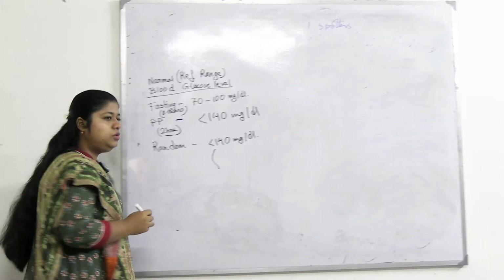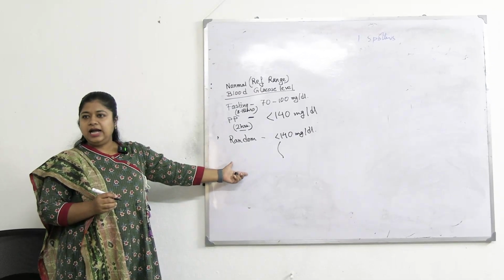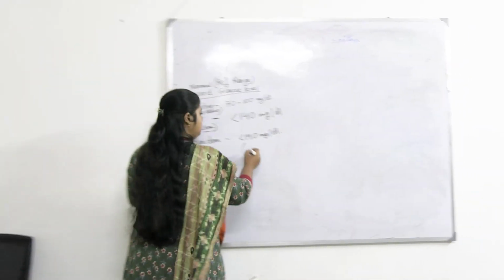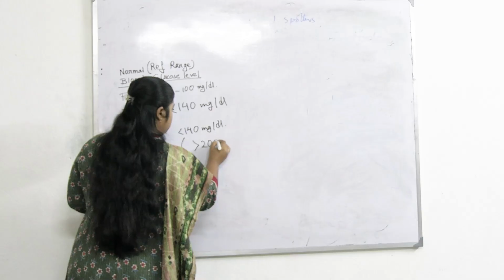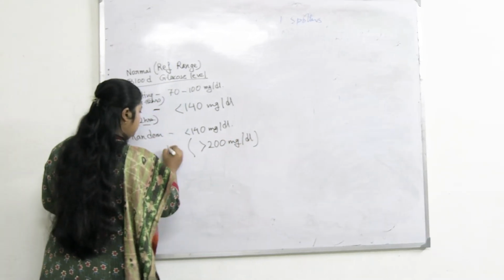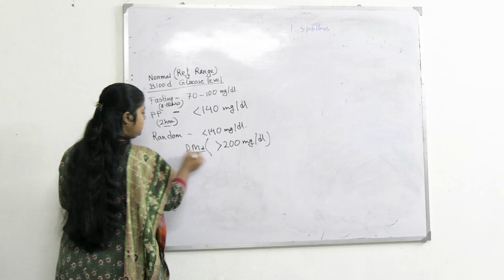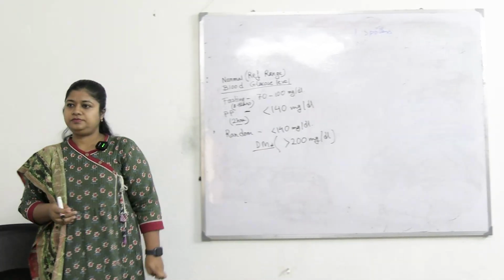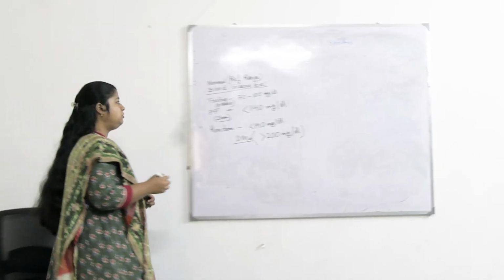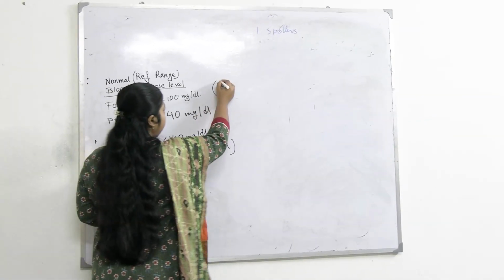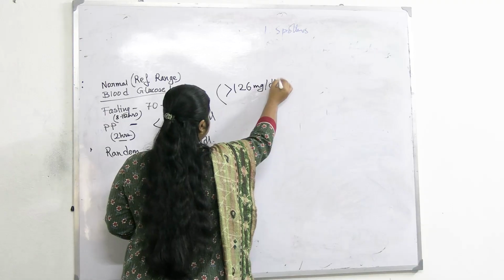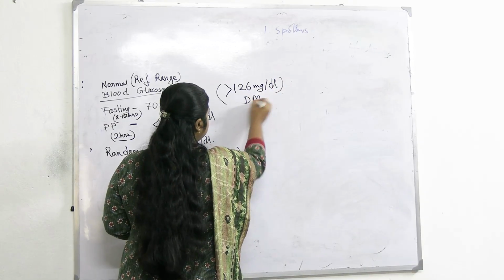But to say whether someone is diabetic or not, this value should cross 200 milligram per dl. Fasting also, if it crosses 126 milligram per dl, we can say that the person is diabetic.